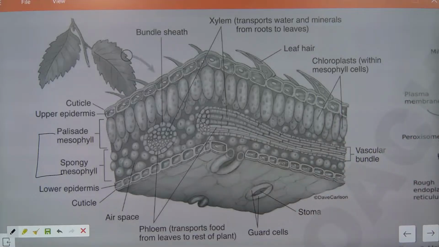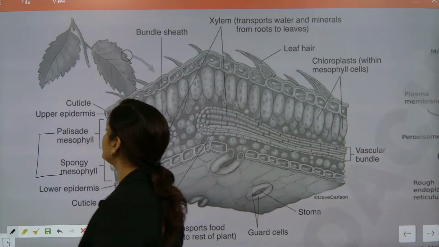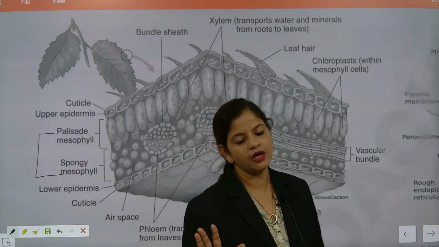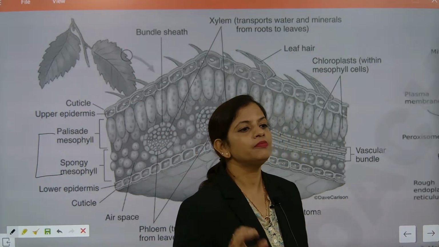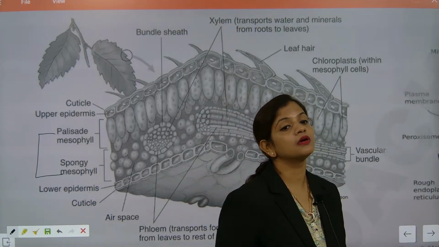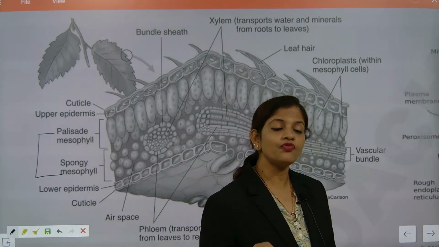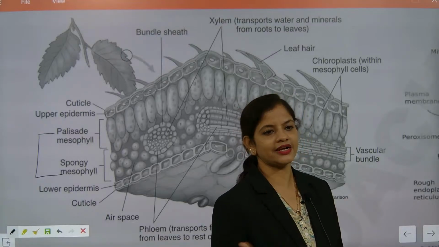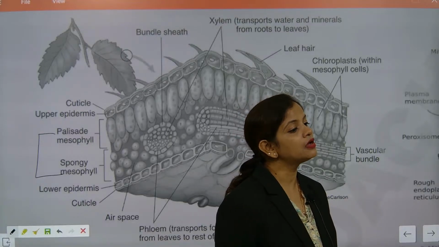But the mesophyll layer, you remember. They will not ask more, but only one thing you remember: palisade and spongy mesophyll. What word should you remember? Mesophyll. Mesophyll is having what? Mesophyll has those cells which have chlorophyll. That's it.